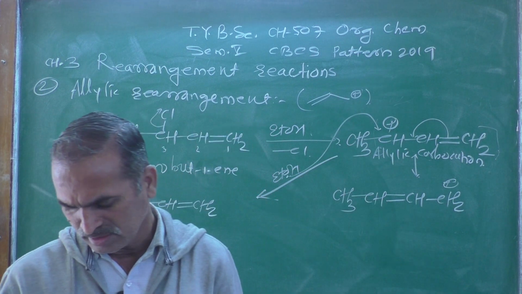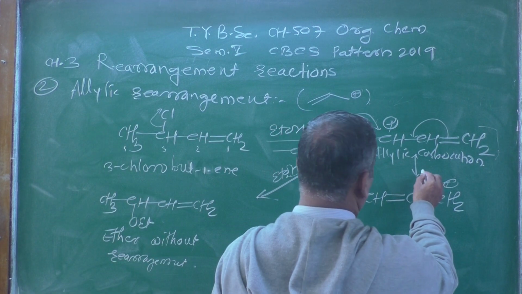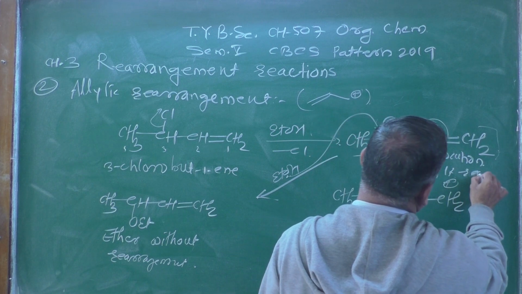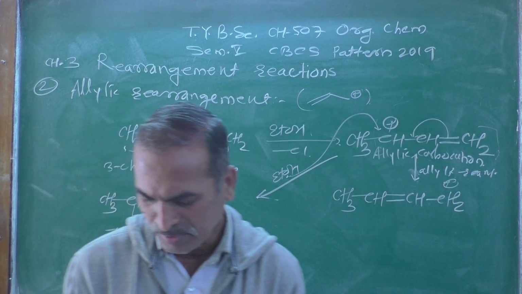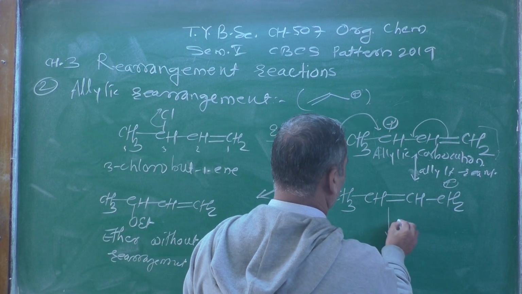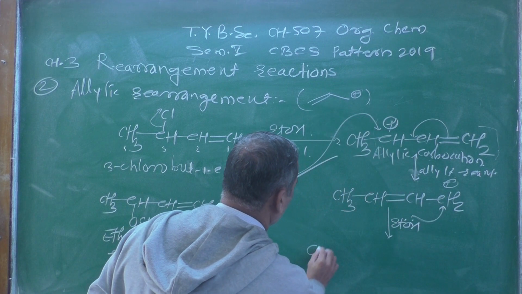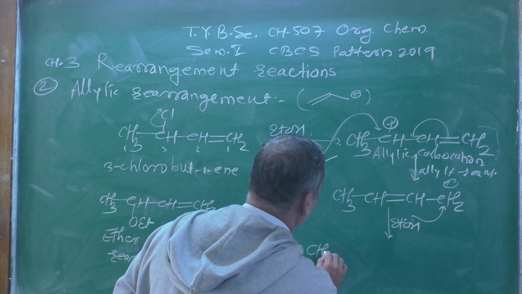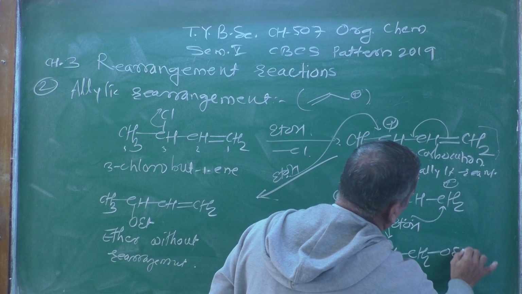When rearrangement occurs, this is allylic rearrangement. After the allylic rearrangement, we get this type of carbocation, and that carbocation is further treated with ethanol, EtOH, once again, and you will get one more possible product, which is CH3, CH double bond CH, then CH2OEt.